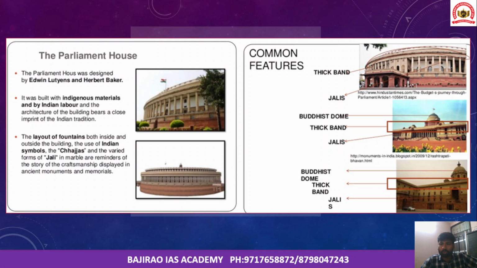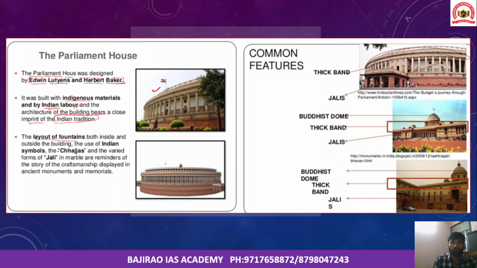Now we need to understand a few things about the old parliament building also. The parliament house was designed by Edwin Lutyens and Herbert Baker. So please remember these names, Edwin Lutyens and Herbert Baker. The old parliament building, not the new parliament building, was built with indigenous materials and by Indian labor. So even though the designers were foreigners, it was built with indigenous materials and indigenous labor. And the architecture of the building bears a close imprint of the overall Indian tradition.